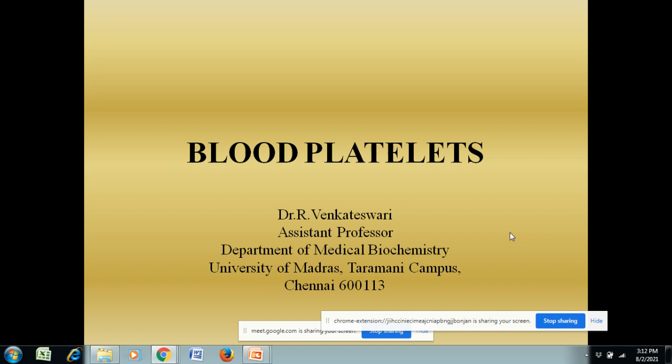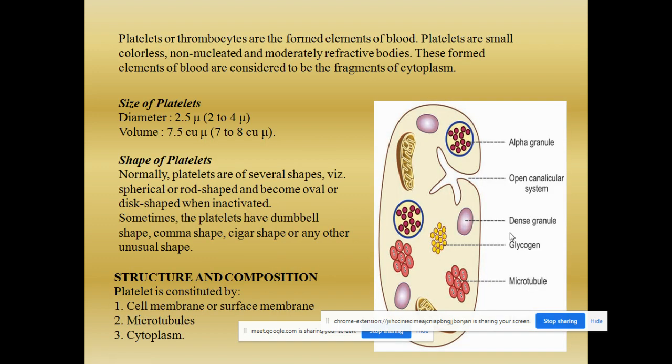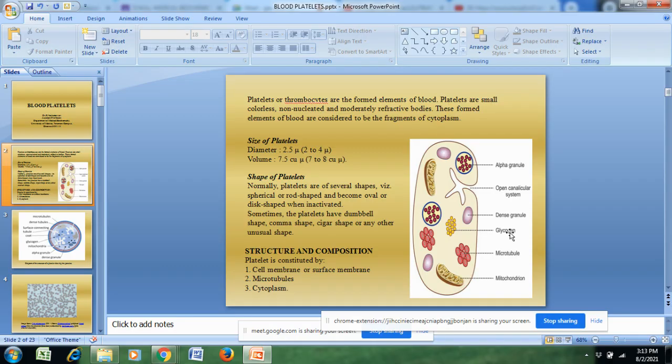Once again, good afternoon to all of you. Today we are going to see about the blood platelets. In the last few classes, we have studied about the cells of the blood. So what are the cells of the blood? The blood cells are of three types. They are RBC, or erythrocytes, WBC or leukocytes, and the third one is blood platelets. Blood platelets are otherwise called as thrombocytes.